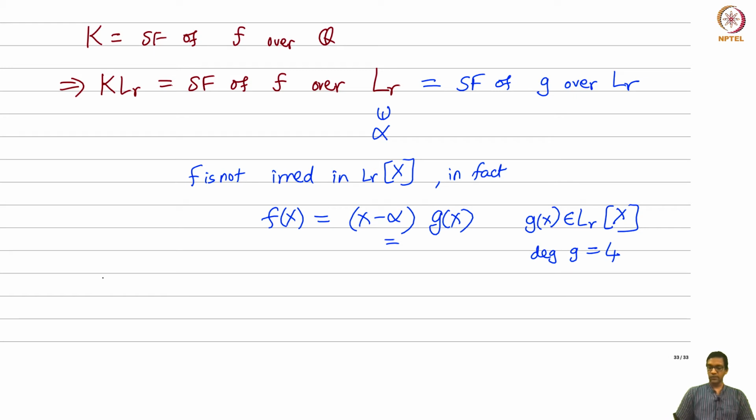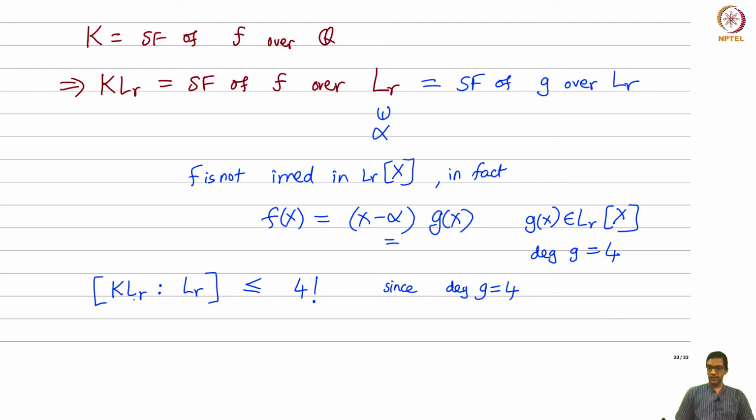Because recall, we know something. The splitting field of the polynomial g over the base field, this extension has degree which is at most the degree of the polynomial factorial. Okay, since the degree of g is 4, the splitting field of g can be at most 4 factorial degree over LR.